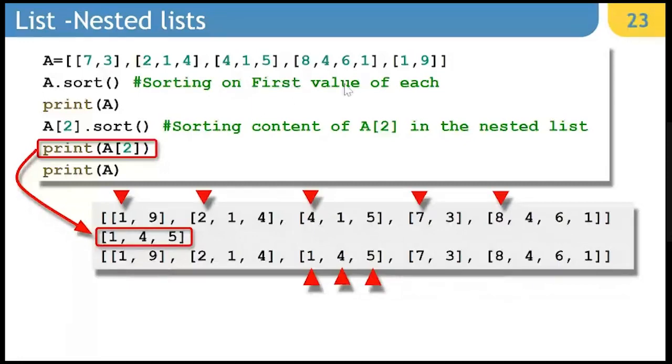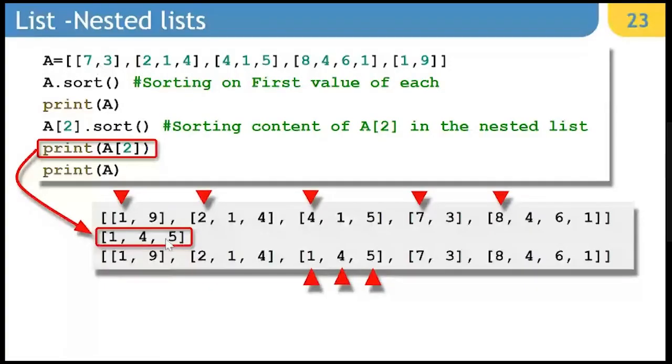If there are two nested lists which contain the same first element, then it will look at the second. You can see it is arranged 1, 2, 4, 7, 8. So it is sorted on the basis of the first element only, because we do not have any first element which is repeated.